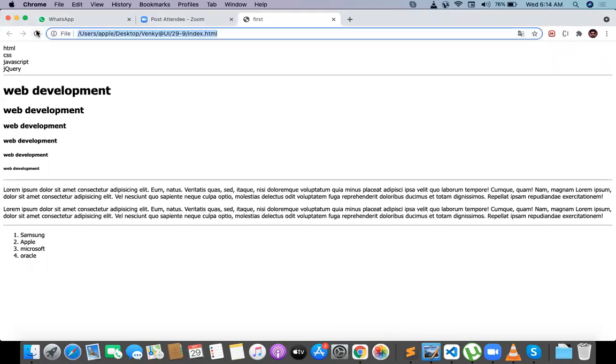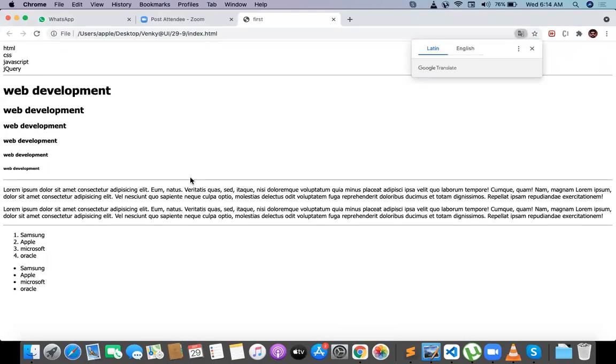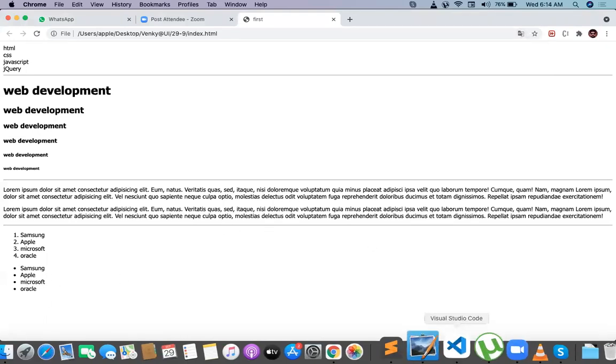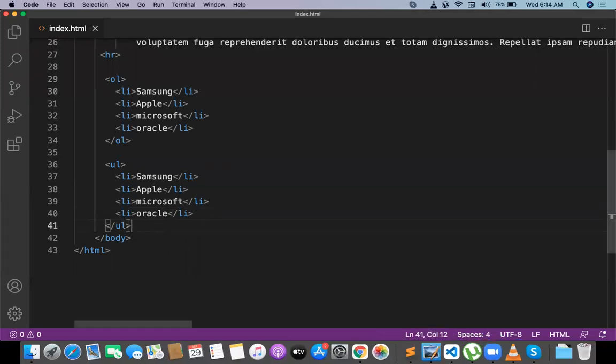UL, LI. Now UL, LI also has dots. This is coming with the dots, not with numbers. That is an unordered list. Then there is one more list type called a definition list.